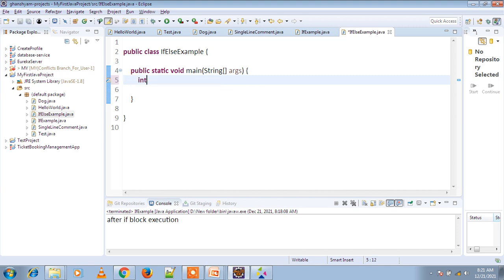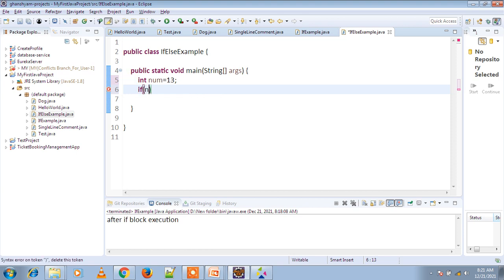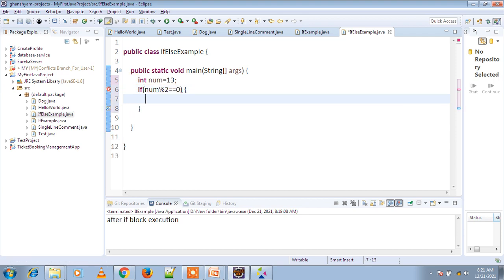Now we are defining a number equal to 13. Condition check: if number modulo 2 equal to 0, then print even number.